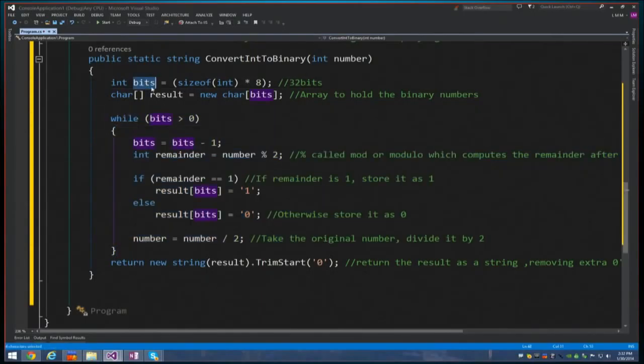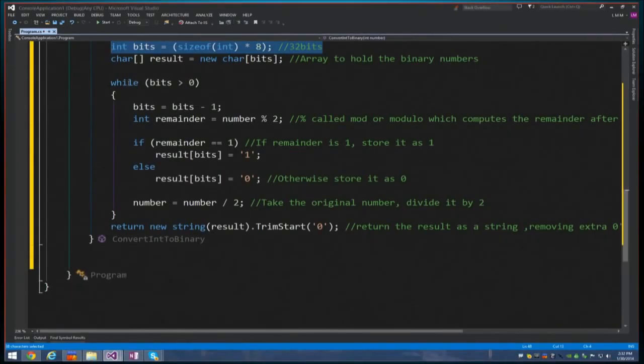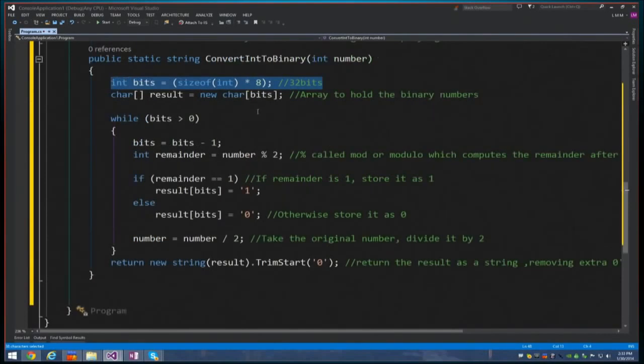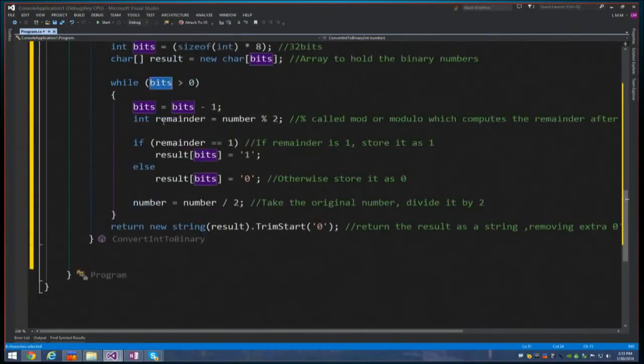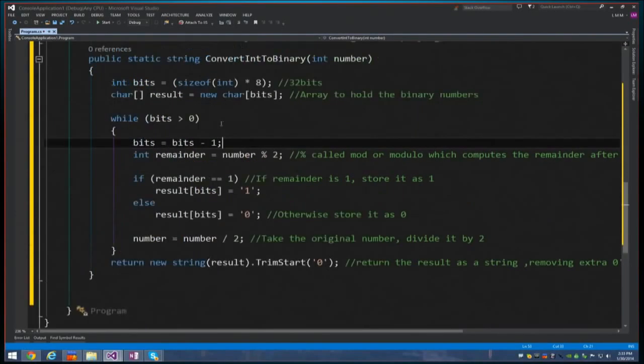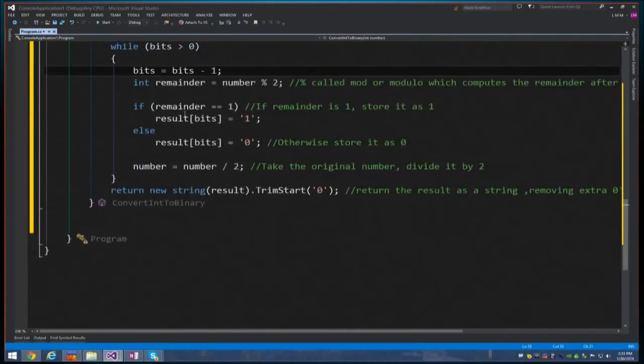In this case, we set a variable for how many times we want to loop. It's potentially 32 times because we have a 32-bit number. And we're saying a 32-bit number could be 4,324,000,000-something different possibilities. That's right. Exactly. So basically, we're going to loop while the bits is greater than 0. Right now we're starting with 32, so we're greater than 0. And then the first thing we're going to do is decrement that. So now we're down to 31 bits.